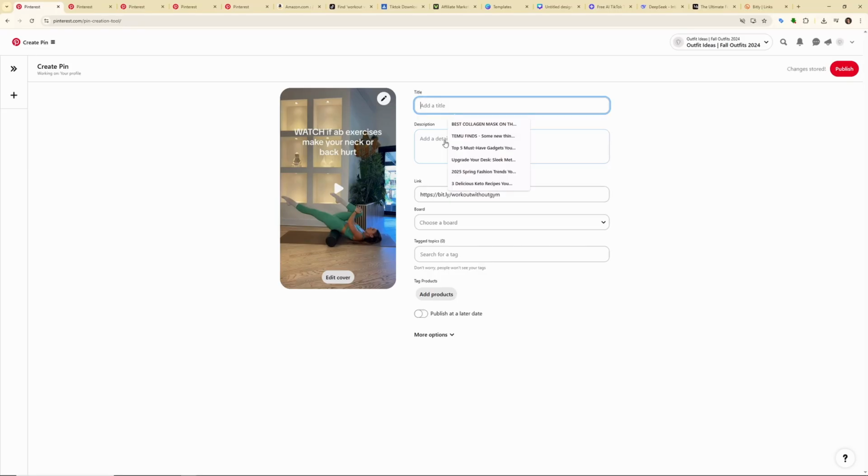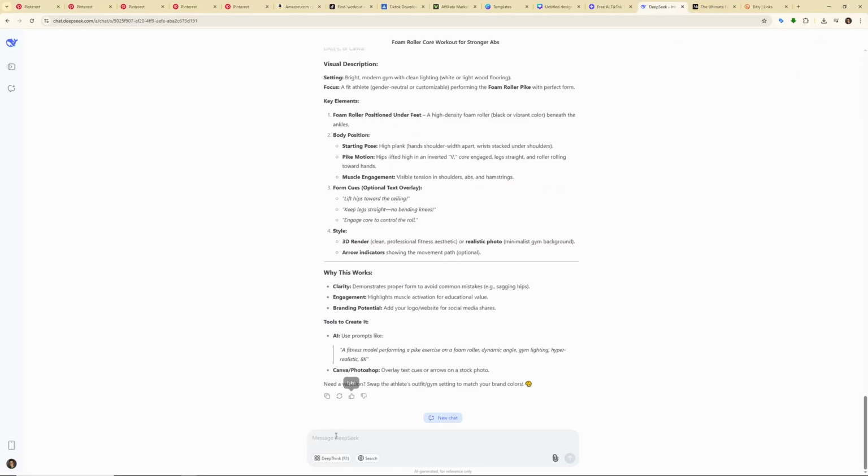And for the description and the title, let's go back to DeepSeek and ask it to create me an SEO title and description for my Pinterest pin that includes this article.